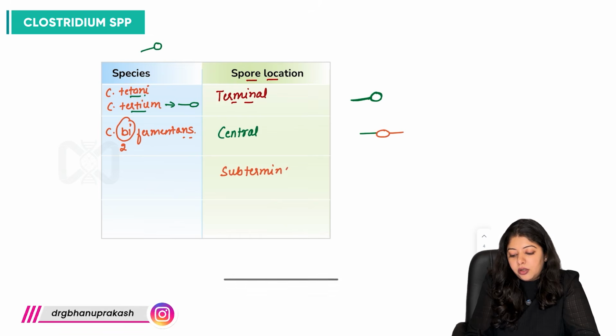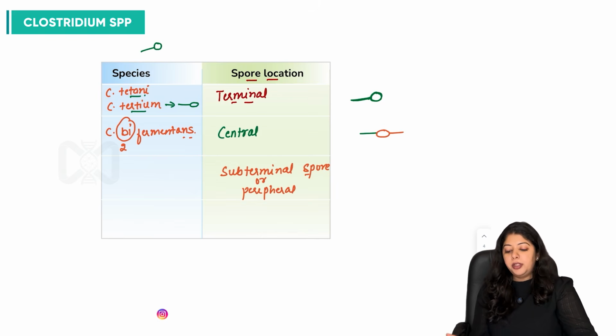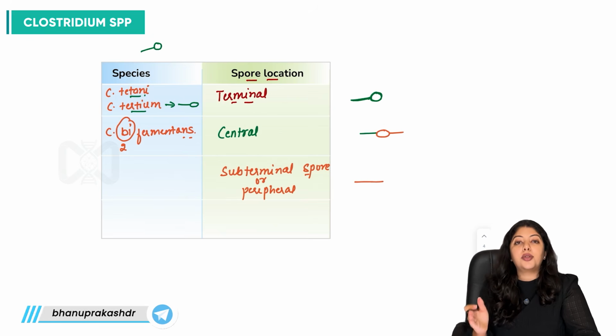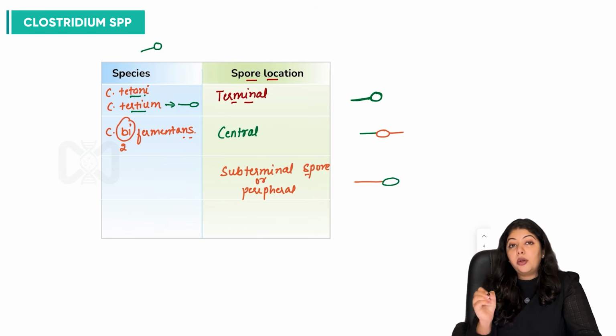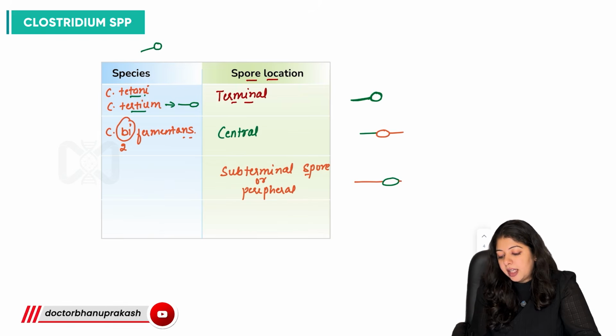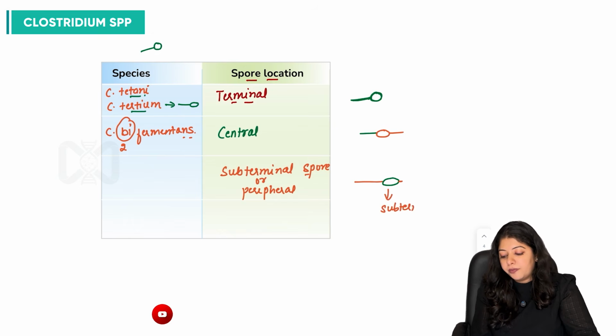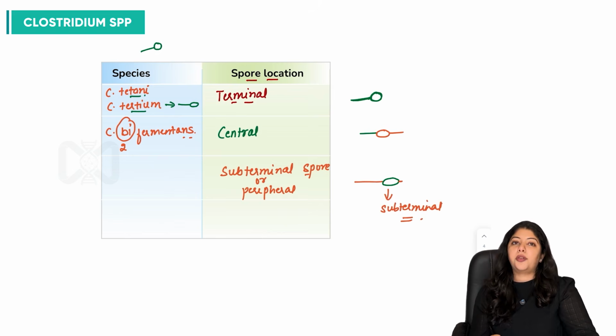Subterminal spore or peripheral. What do you mean by subterminal or peripheral? Subterminal or peripheral means that it is towards the periphery, but it is not exactly at the end of the bacilli. What does that imply? That the spore would be present towards the periphery, but it is not going to be present at the end. So there's some amount of bacilli which would be present there. So this is the subterminal location of the spore.